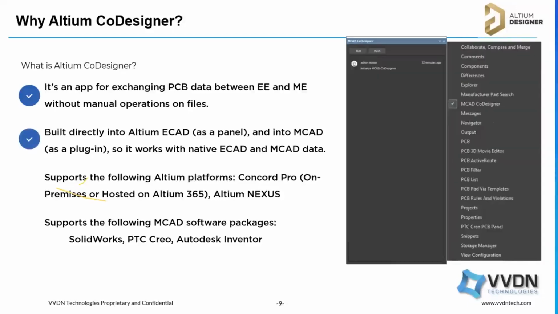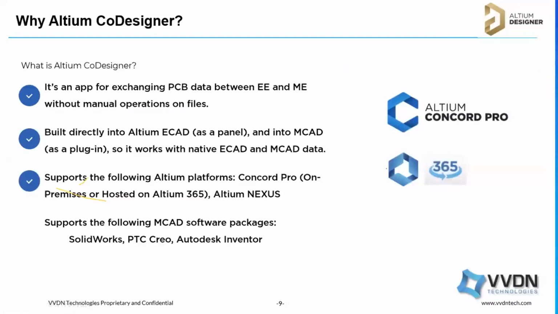So this is the panel you are seeing on the right side. You can select this MCAD CoDesigner panel, and there is a chat window. You can push and pull the changes. In this chat window, you can track the changes, like what changes we have implemented before, and you can comment on the changes also. As I said, it supports both Altium Concord Pro and Altium 365. We will see it later.